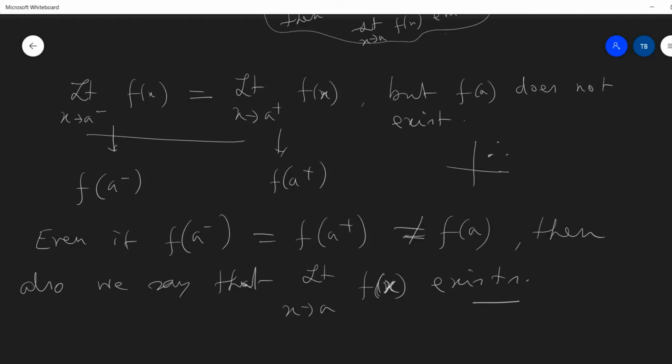So these two values are same. This is a minus, this is a plus, and this is say a. But if f(a) is not the same, then also we say that limit x tends to a, f(x) exists. That means in a very close area, in the vicinity of a, f(x) exists. This is the point we had to make.